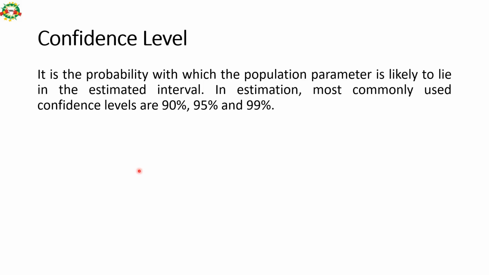Confidence level, sometimes the definition of confidence level comes in the exam. It is the probability with which the population parameter is likely to lie in the estimated interval. In estimation, the most commonly used confidence levels are 90%, 95%, and 99%.